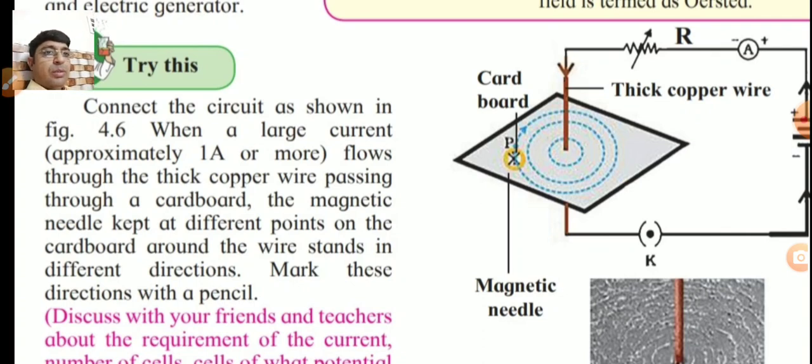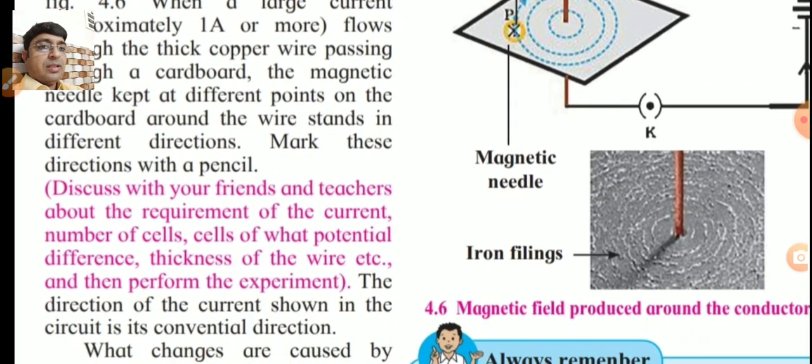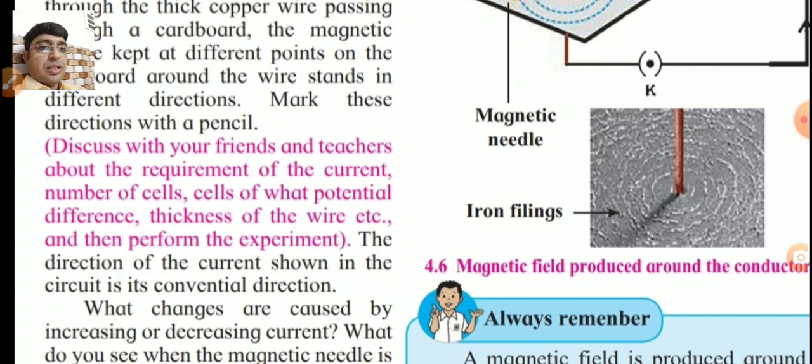When a large current, approximately 1 ampere or more, flows through the thick copper wire passing through a cardboard, the magnetic needle kept at different points on the cardboard around the wire stands in different directions. Mark these directions with pencil. Now discuss with your friends and teachers. Now see, I will give the explanation of this figure or activity.